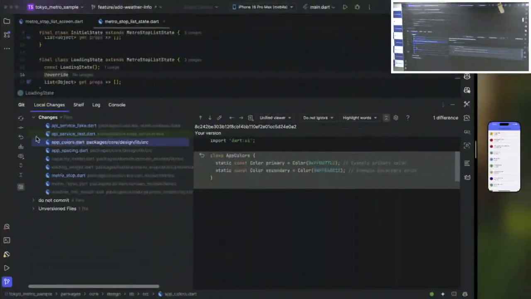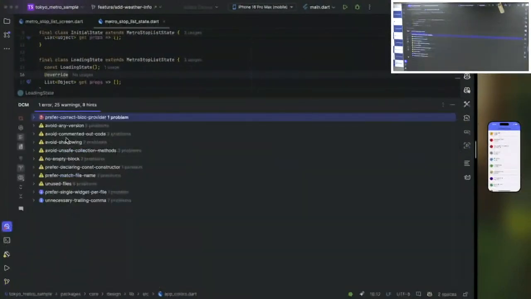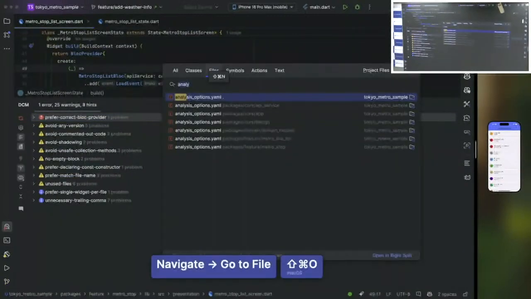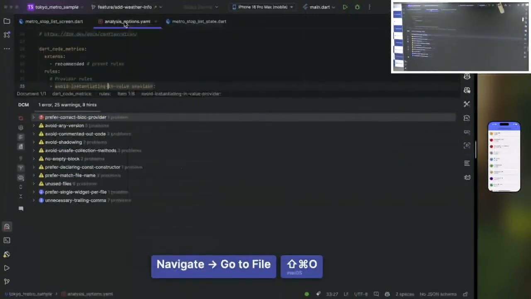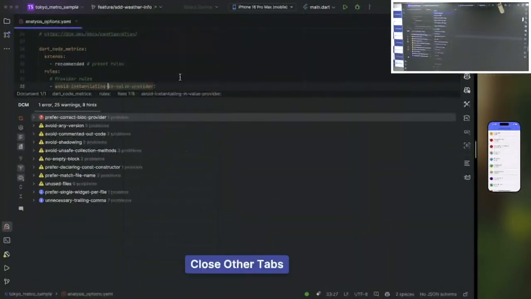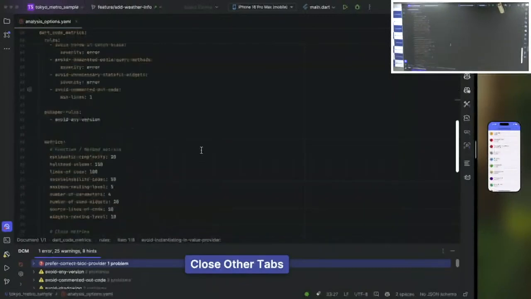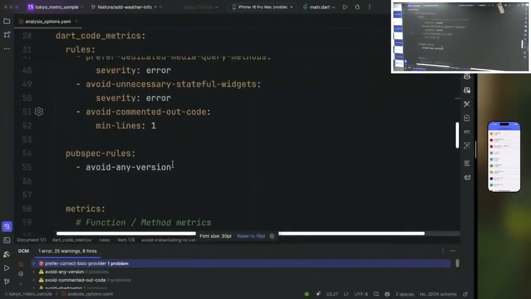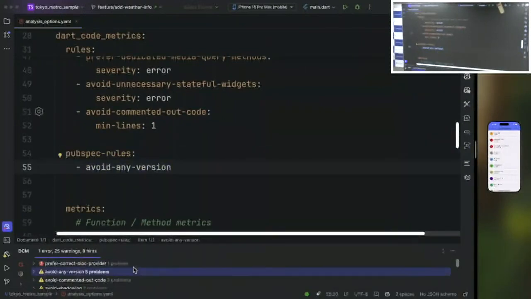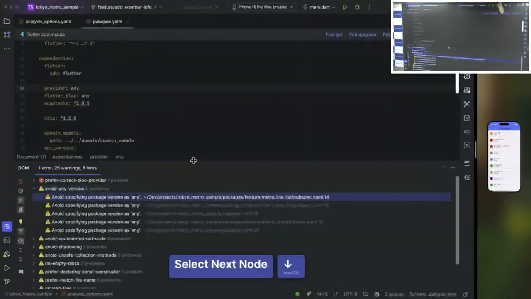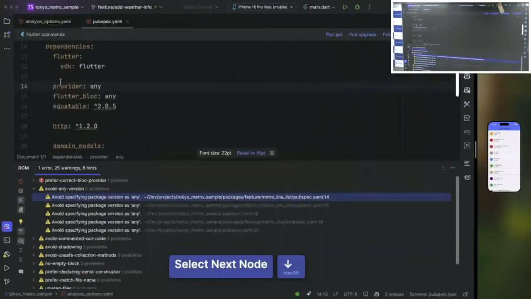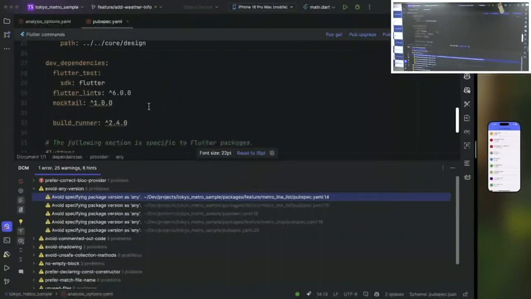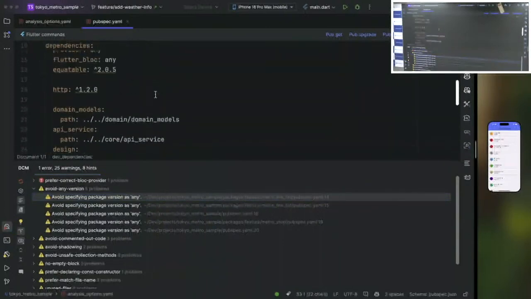But one additional interesting thing that we can see from DCM is that, if you are checking the analysis options, we can also add rules specifically about our dependency management. If you are scrolling down in our rules, we can see that we have specific rules for pubspec, and we, for example, want to avoid any usage. If you check the same one in our built-in linter, we can see that besides using the any command wrongly for specific features, we also have dependencies that we are actually not using. I haven't used any code generator.